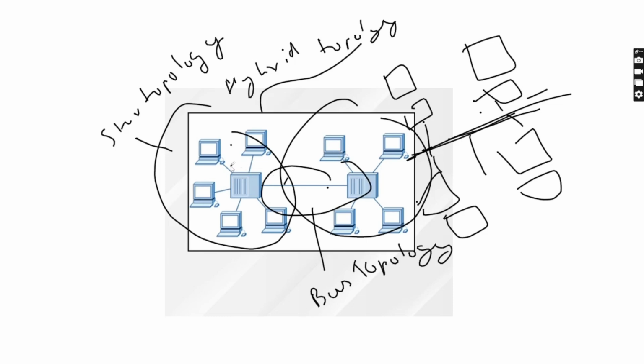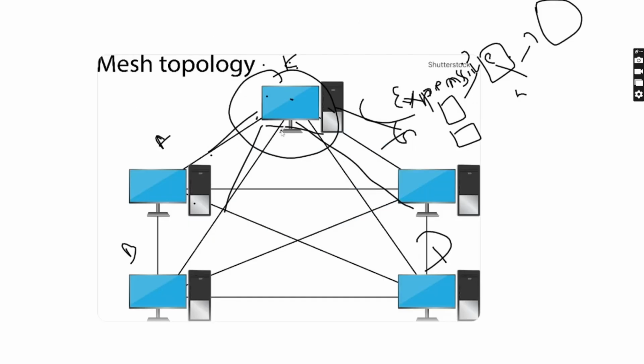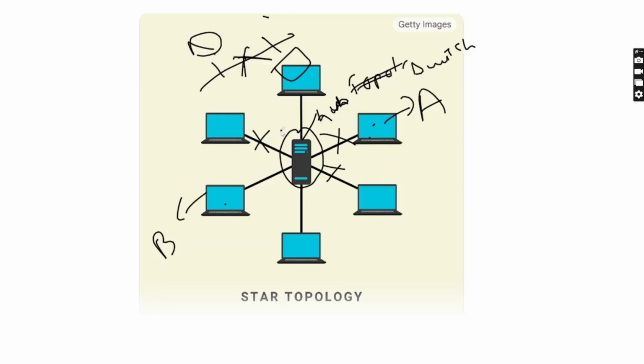Here we are using some features of star topology: from A to B, the information first goes to the switch or hub, and then to point B. And when devices are connected in a straight line, that is bus topology. So hybrid is a combination of those topologies. I think these are all of the things about topology.